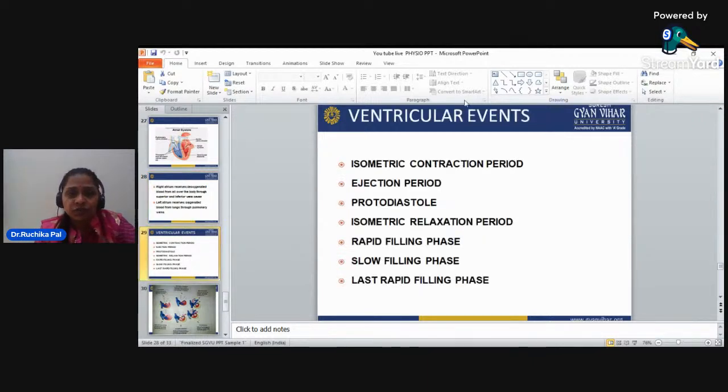The ventricular events will be there in this. The isometric contraction period will be there. The ejection period, the ejection of the blood, will be there. Protodiastole is there. The isometric relaxation period will be there. Then the rapid filling phase, the slow filling phase, and the last rapid filling phase. These are the filling of the blood in the atrium and the ventricle also. So these are the different processes going on in our cardiovascular system.